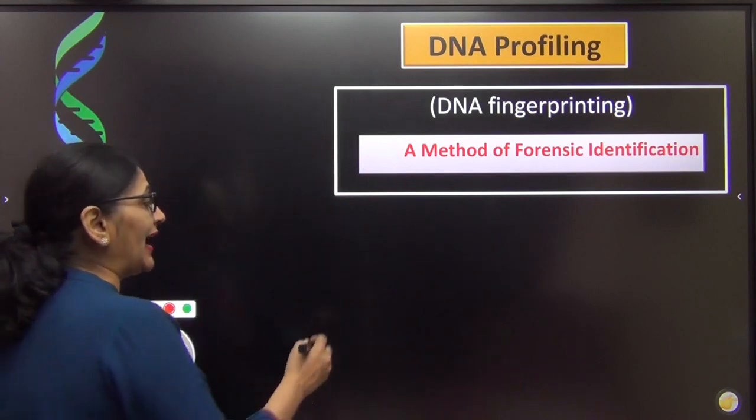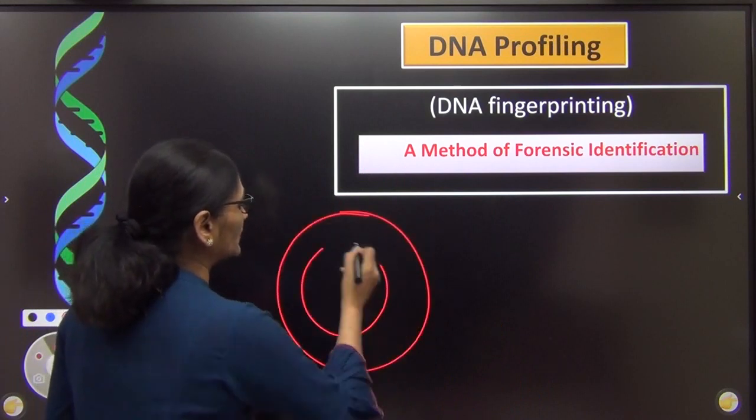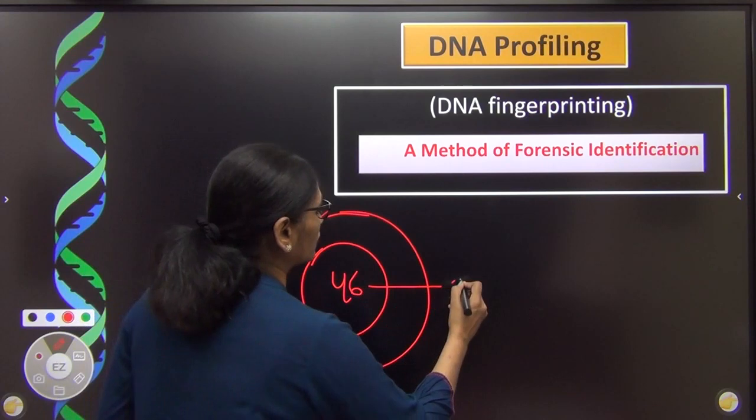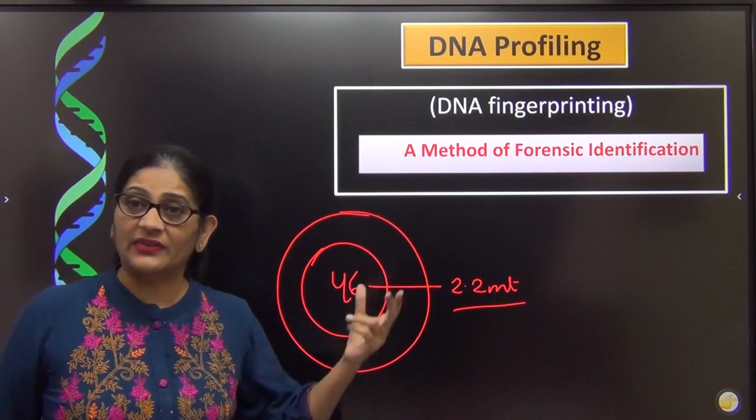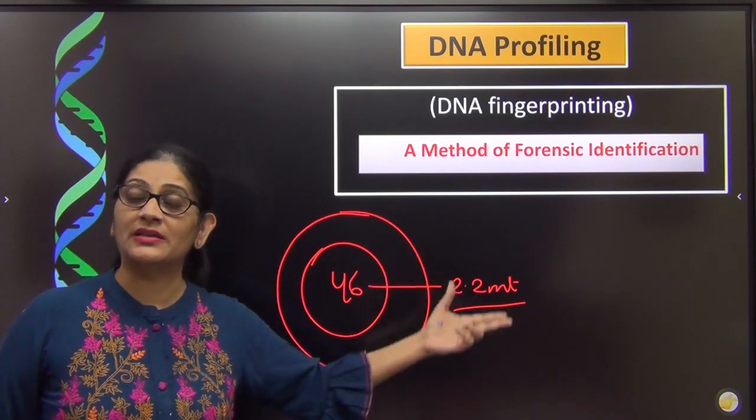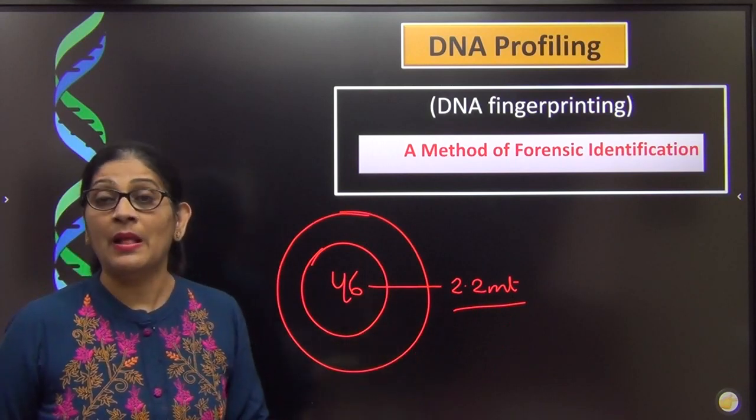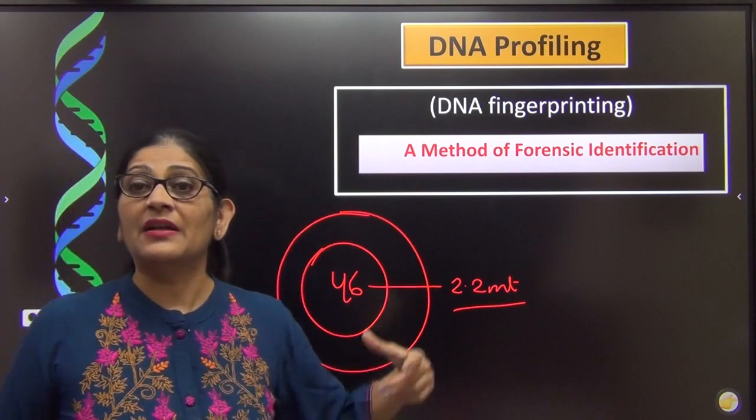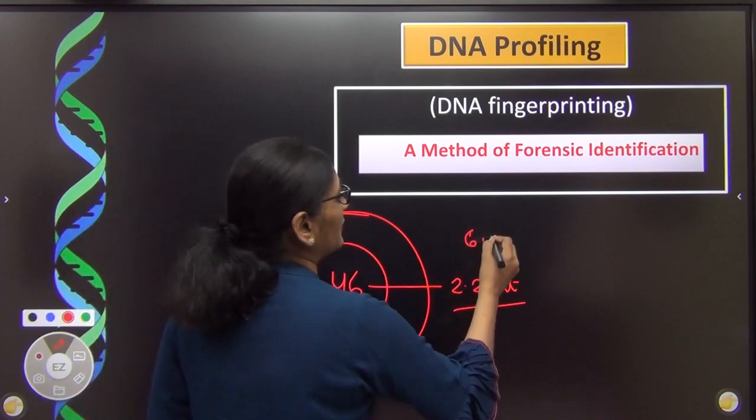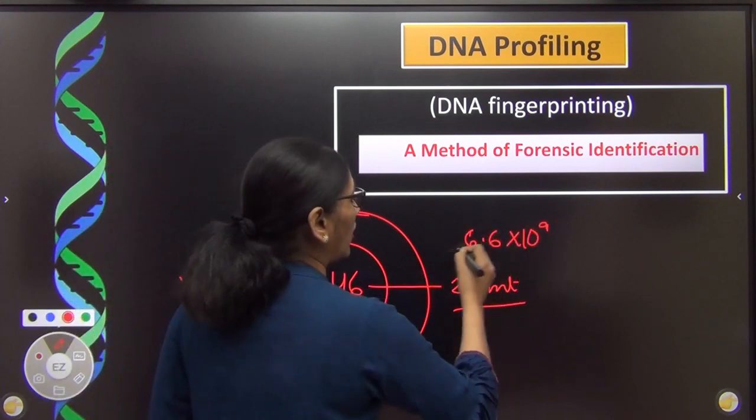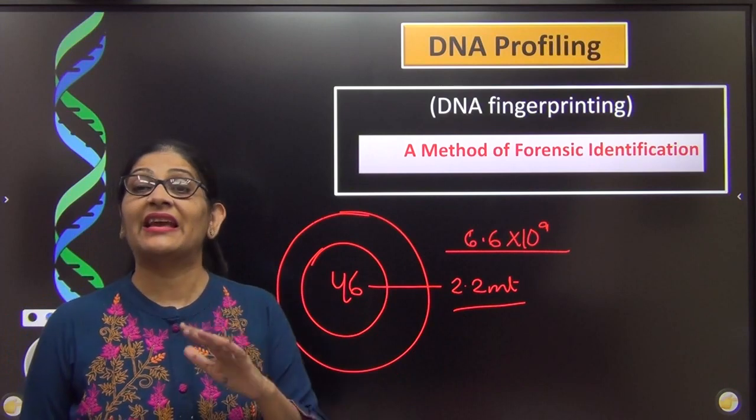Similarly, in each cell of our body we have 46 chromosomes, and the length of the DNA of these 46 chromosomes comes to 2.2 meters. The entire DNA of 2.2 meters of any two individuals will never be the same, except in the case of identical twins. Just like our fingerprints, the DNA, which is approximately 2.2 meters long and made up of 6.6 into 10 to the power 9 bases, all the nucleotides or all the genes of two individuals, except identical twins, can never be the same.